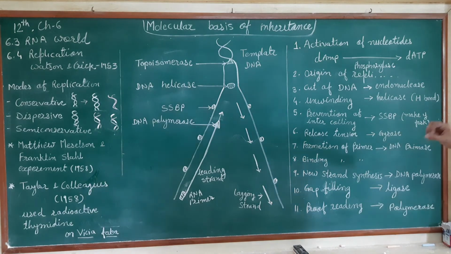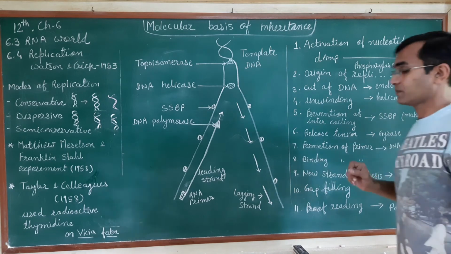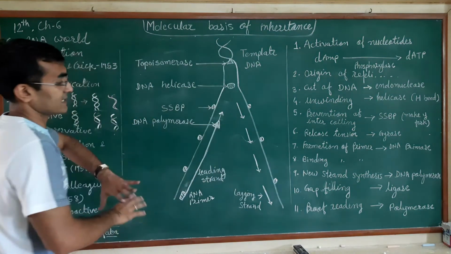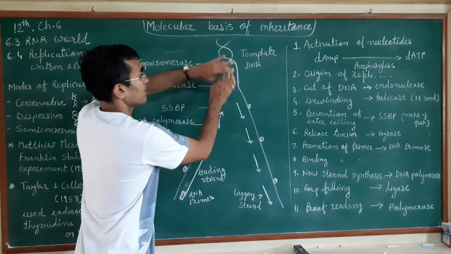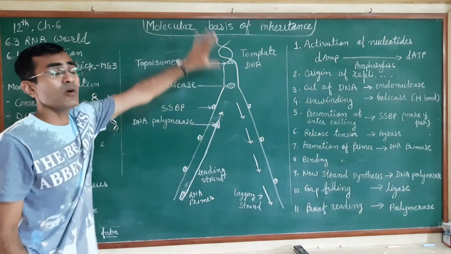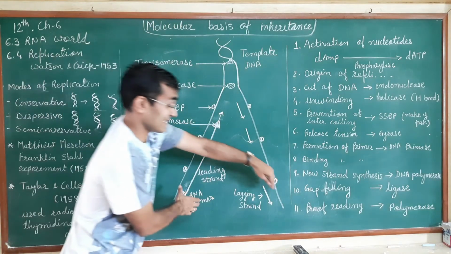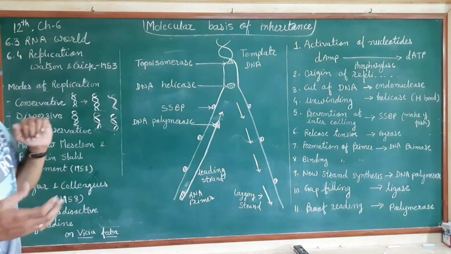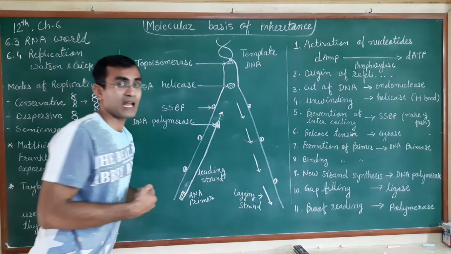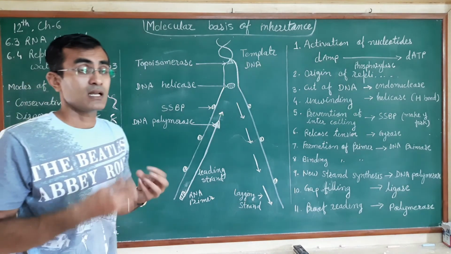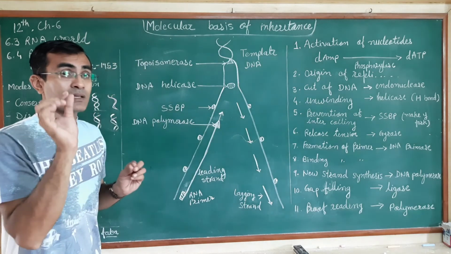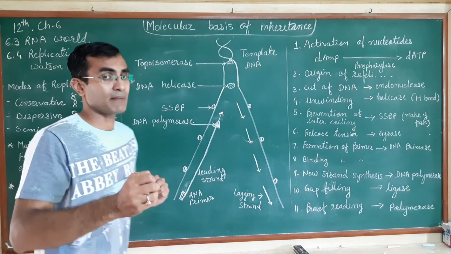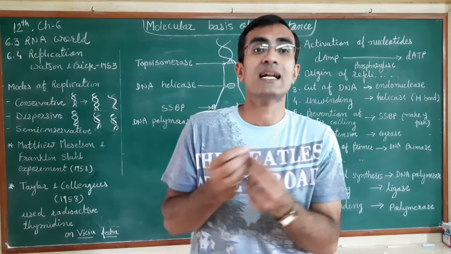Now the seventh step, that is formation of primers. As this process is going on, the opening has happened, both strands are lying separately, and the process continues. Now, till how long this process is going on, when these strands get separated, there needs to be a formation of the RNA primers. Now what are the RNA primers? RNA primers are the smaller segments of the DNA. वो ऐसे smaller segments होते हैं, उसमें बहुत ही कम नंबर के न्यूक्लियोटाइड्स जुड़े होते हैं.